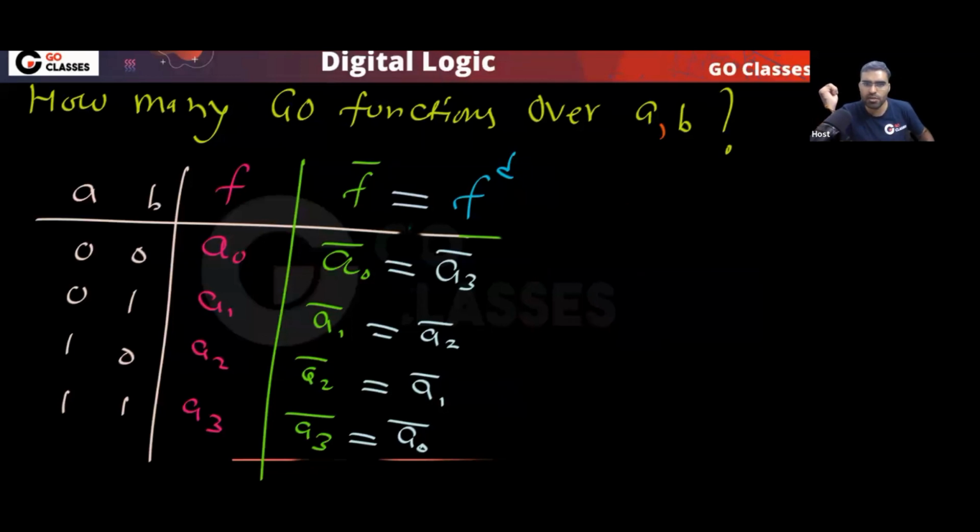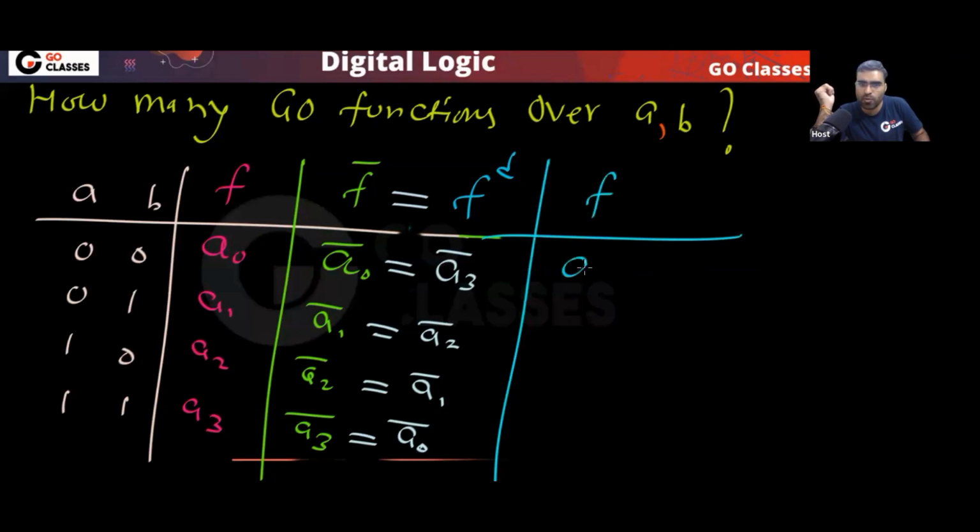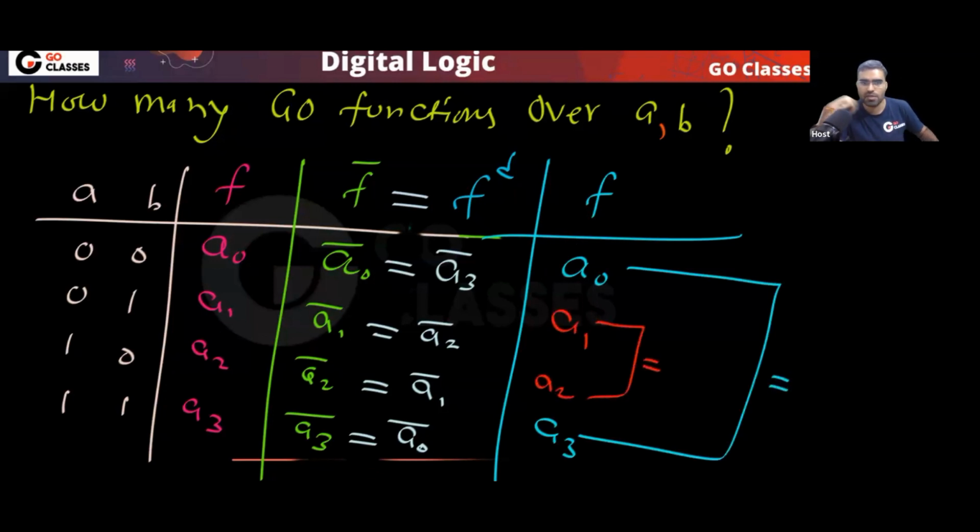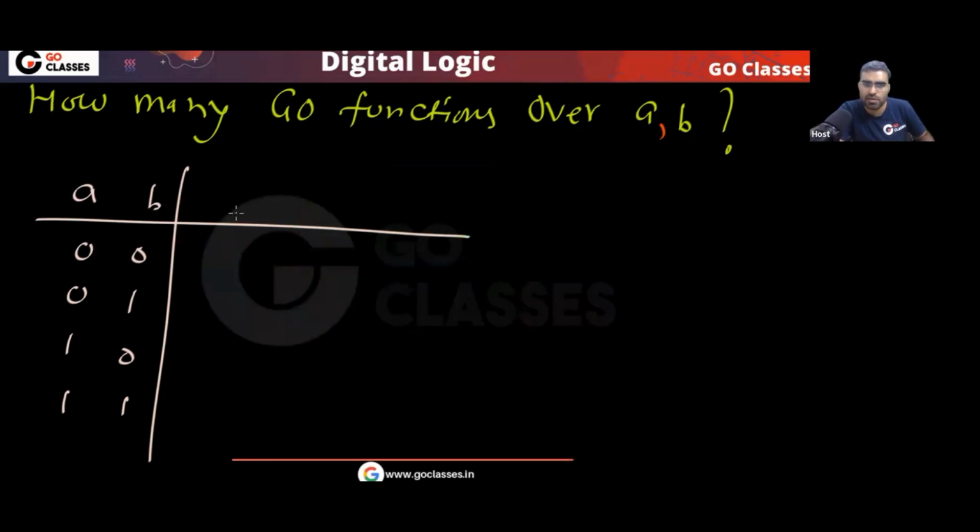Remember, these functions have this type of property. A3 is the same as a0, and a1 is the same as a2. Is this clear? So how many go functions can you create over two variables?